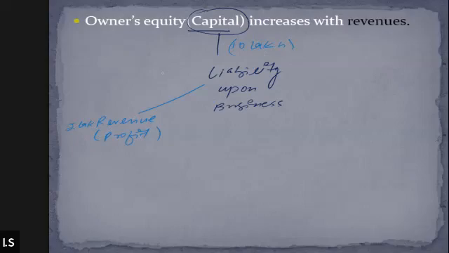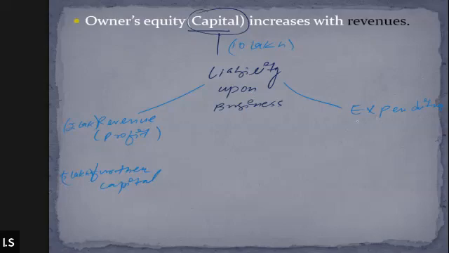Got it? And I've also told you that the liability of the business will also increase when further capital is invested by the owner of the business. If you are able to recall, for example, if the owner has invested 5 lakh extra into the business, what will happen? It is going to increase the overall liability upon the business. Two things. On the other hand, if the business is making any expenditure, it is going to reduce the liability.